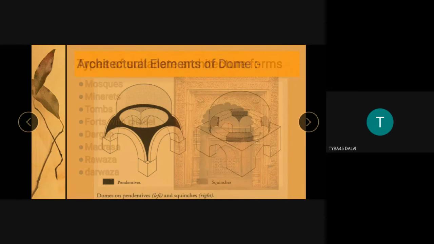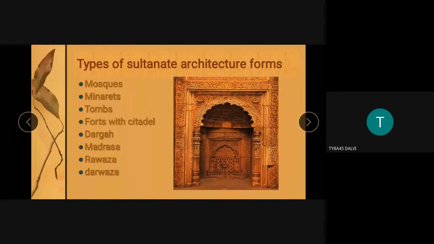Types of Sultanate architectural form. There are different types of Sultanate architecture. First, mosques are there, minarets, tombs, forts with the citadel. This is very important, that we are not only talking about a fort as one monument, but we are talking about forts with the citadel. This is very important, because when we talk about Raigad Fort, Pratapgarh Fort, Janjira Fort, any forts of the Maratha kingdom or medieval forts from Maharashtra, we see that forts are individual isolated monuments.